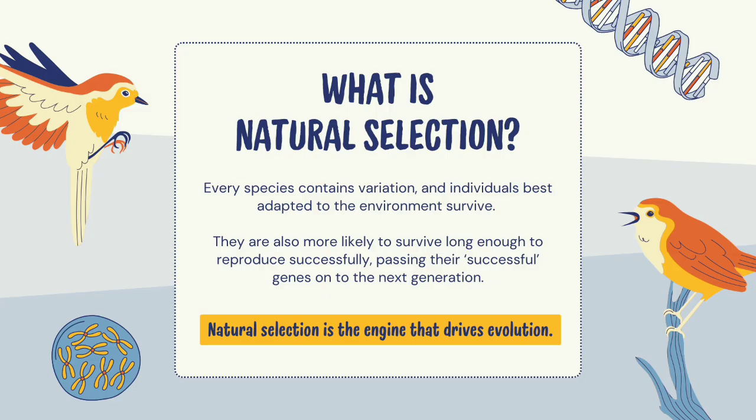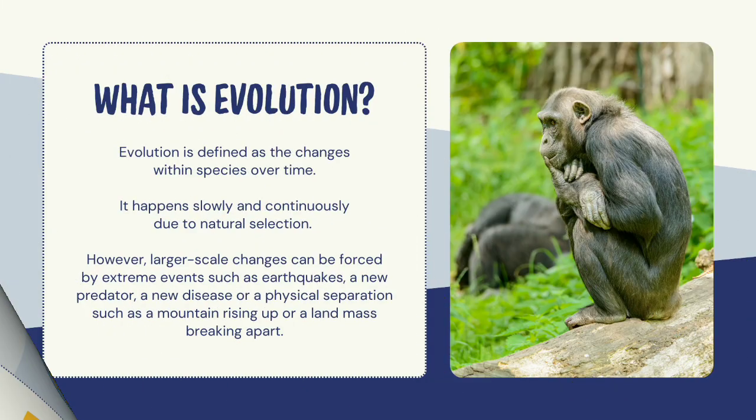Every species contains variation. Individuals best suited to the environment survive. They are also more likely to survive long enough to reproduce successfully, passing their successful genes on to the next generation. What is evolution? Evolution is defined as the changes within species over time.